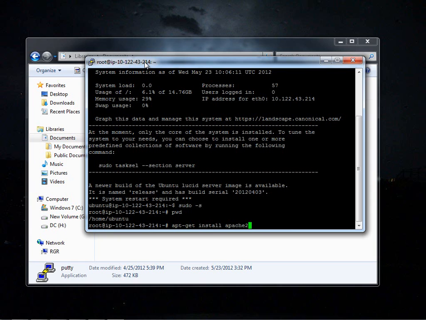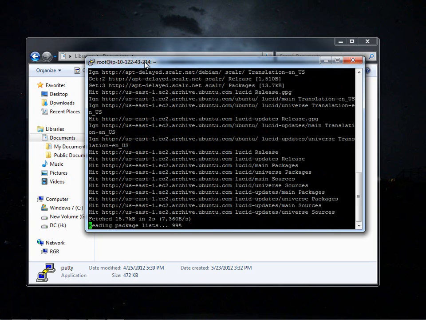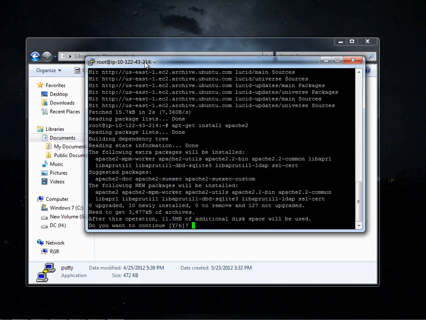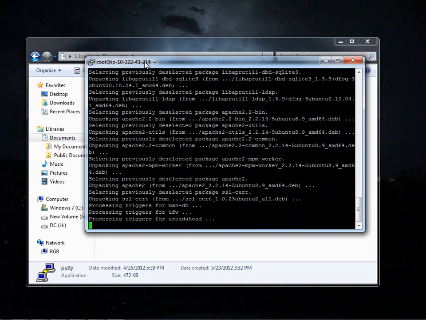Before we install the package, it would be nice to perform a repository update over here. We can type apt-get update. That is a best practice in the case of EC2 instances. It's better to update our EC2 instance before we install any new packages. And it shows it's updated now. Let's go ahead and run apt-get install apache2. We click yes, and the packages will be installed right away.